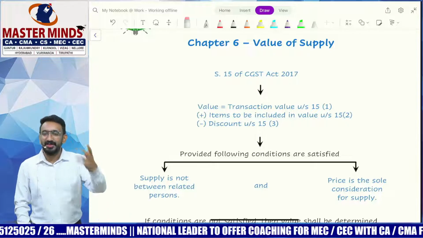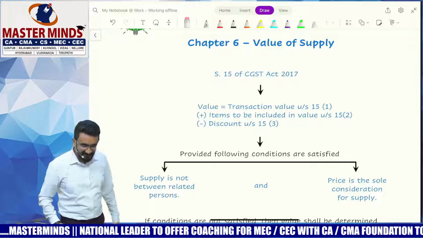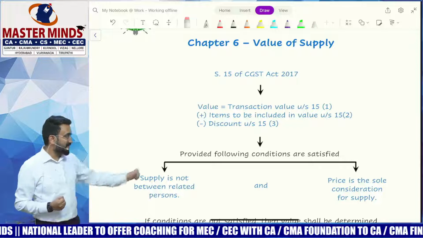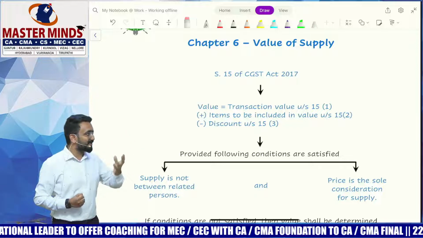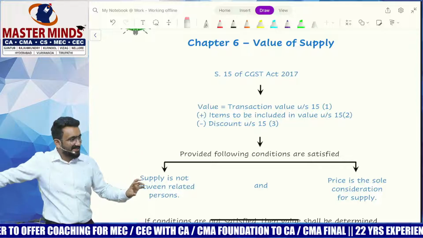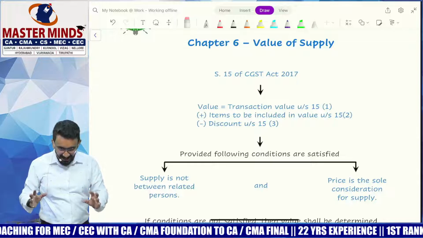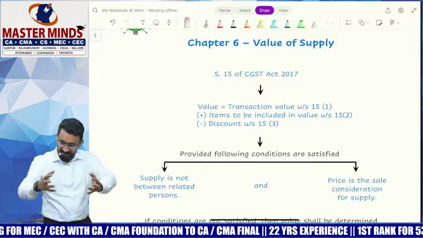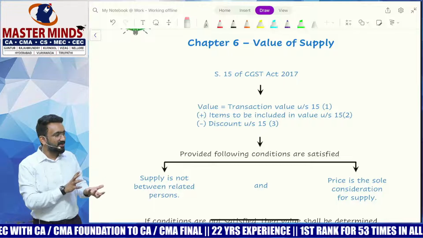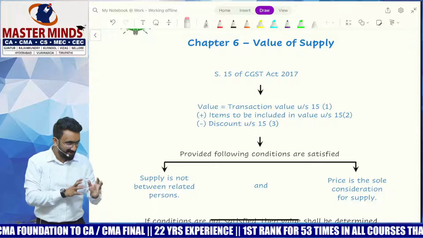So what is it that they want? They want a very different combination. They want to collect how much from the customer? 10,000 itself. But the GST department is coming and asking them what's the value? They say 5,000 is the value. The balance 5,000 is something else. They want to do something like this, right? This is exactly the combination they want. They want to get the entire 10,000 from the customer, but for the GST department, the value that I show would be 5,000. Can they do like that? Can they do like that legally? So that's the question. Okay.